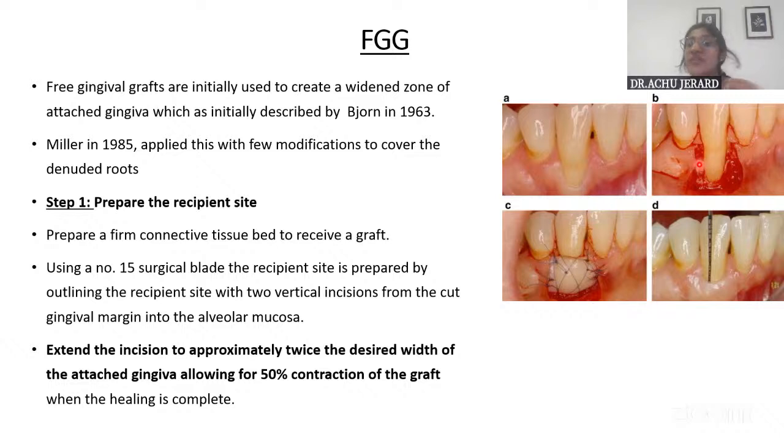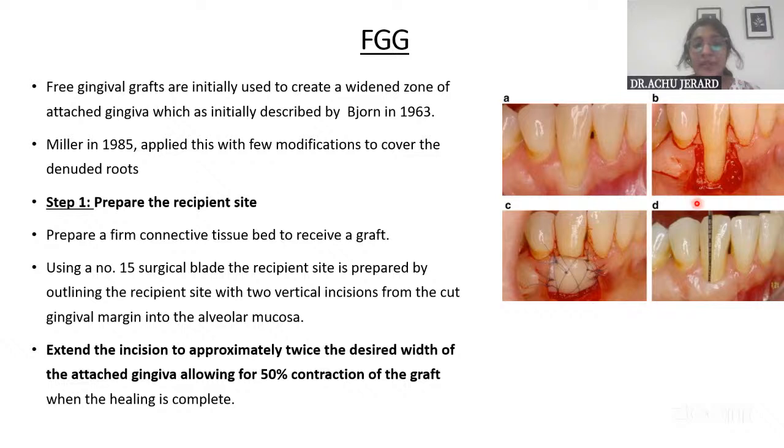And if it is to increase the width of attached gingiva, then the vertical releasing incision should be at least twice the desired width of attached gingiva. That is, if you are aiming to create a width of 3 mm, then you have to give this incision about 6 mm depth from the mucogingival junction, because there will be some percentage of contraction that happens while healing.